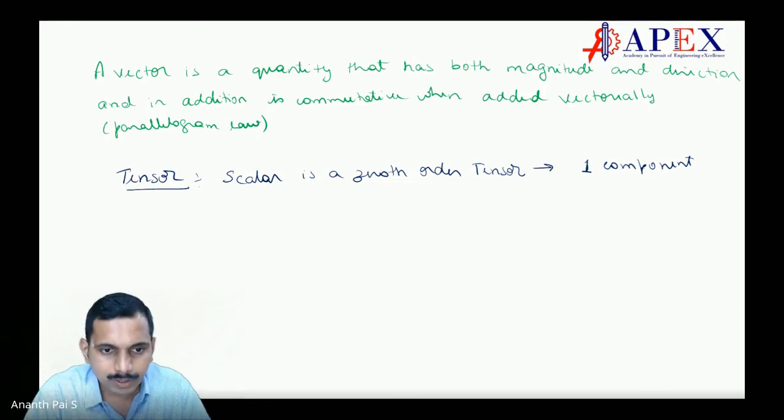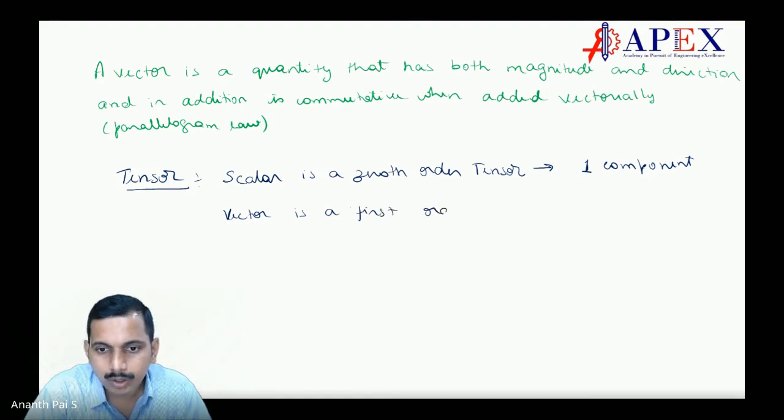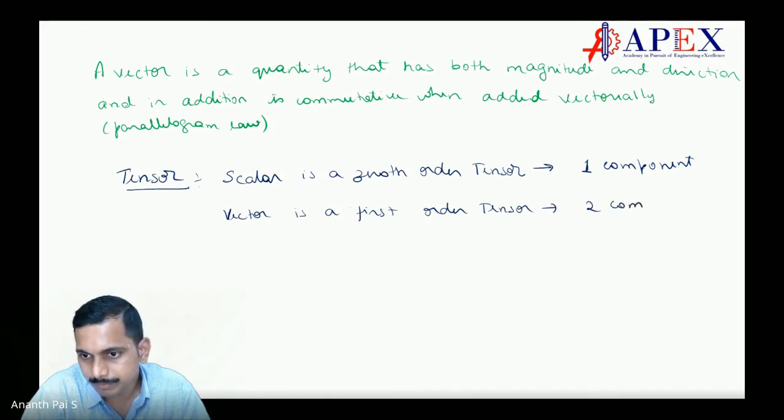Then vector is a first order tensor. How many components? Three components. Correct.